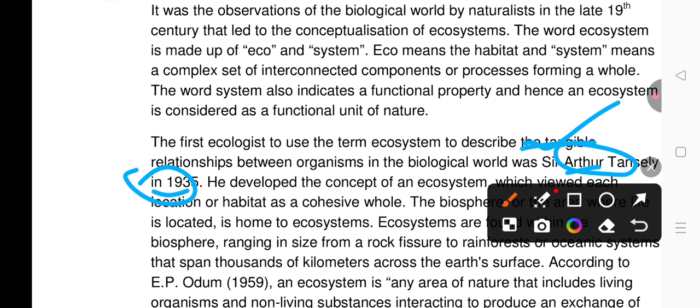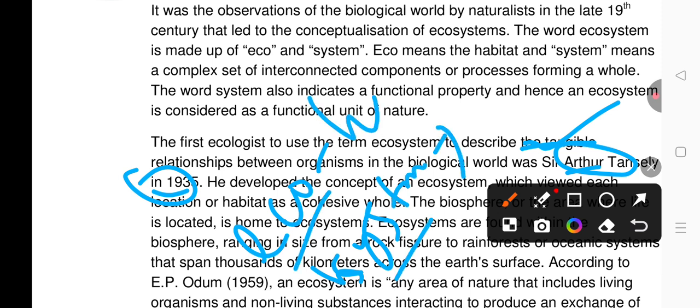Okay, so eco means habitat, system means interconnected components. So he first coined the term ecosystem, which is composed of living and non-living things.